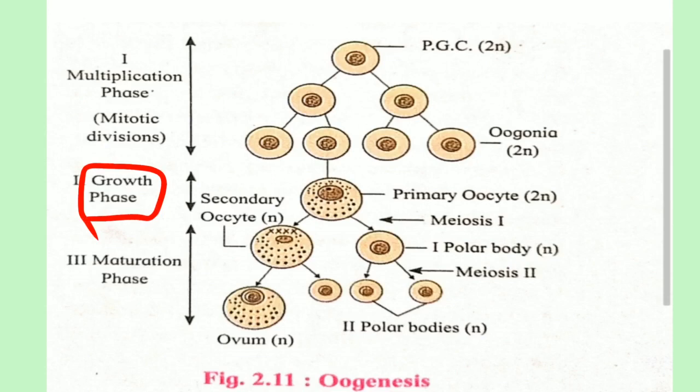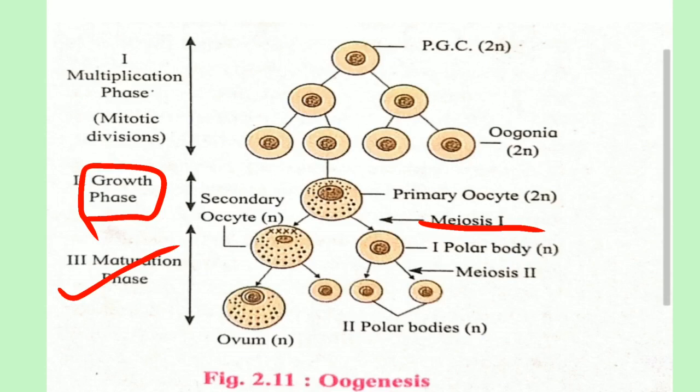During the growth phase, the size of the oogonia increases because of the increasing internal content of the cell, that is accumulation of food material and formation of new cell organelles within the oogonia, so as to produce a large primary oocyte. It is also diploid. Why is it diploid? Because in the growth phase only growth of the cell occurs. Here the oogonia grows in size so as to produce a primary oocyte during the age of puberty. Then this primary oocyte undergoes meiosis first. Here meiosis occurs during the next phase, that is maturation phase.